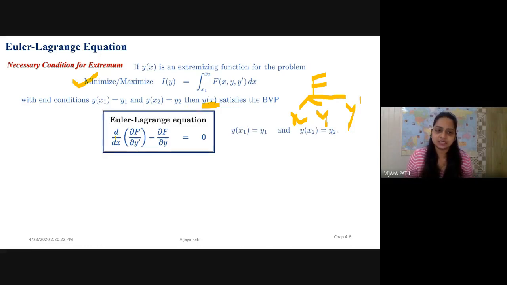This is known as Euler's equation or the Euler-Lagrange equation. Sometimes it is just called Euler's equation, but most of the time it is called the Euler-Lagrange equation. And I'll repeat it: d upon dx of dou f upon dou y dash minus dou f upon dou y equals 0.